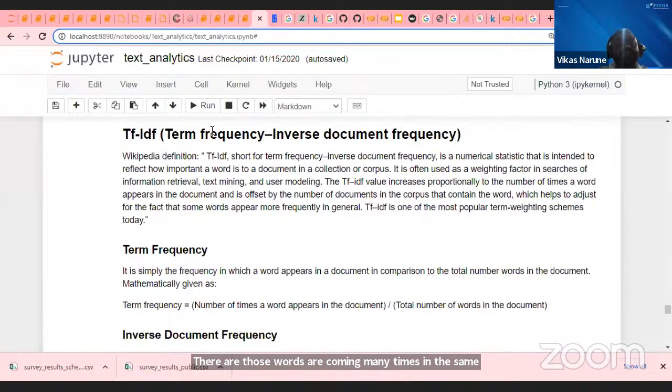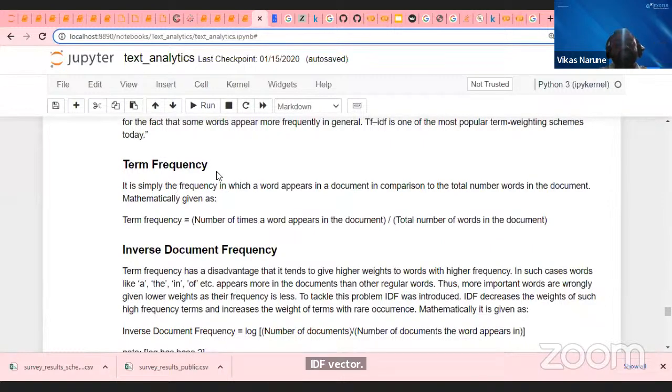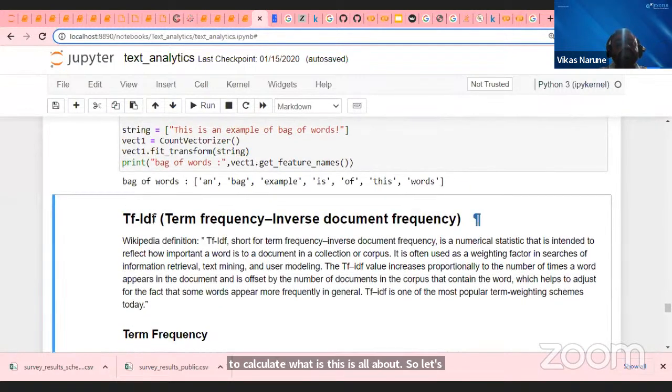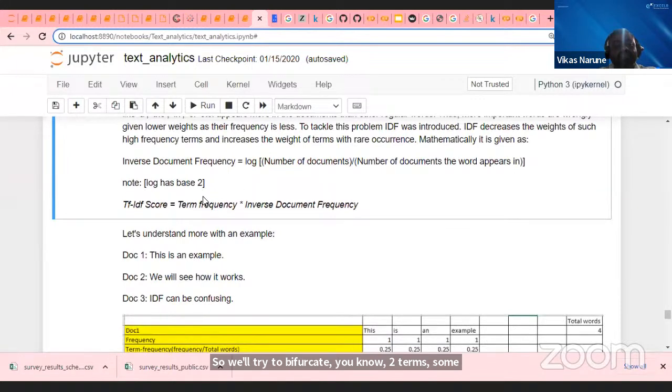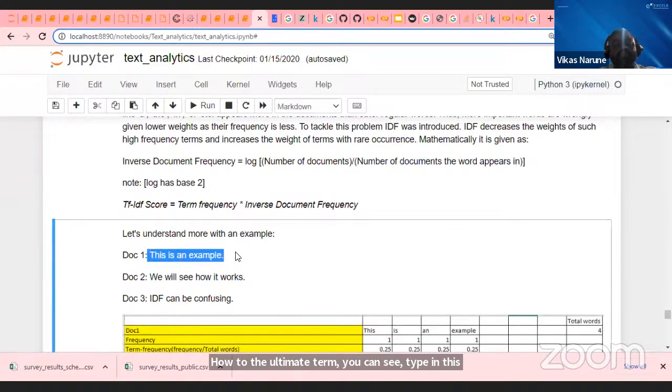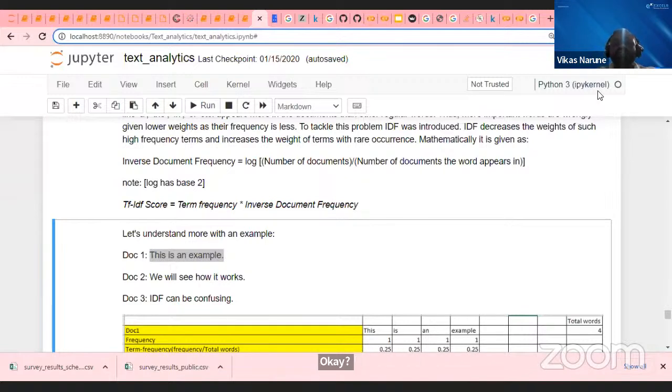Try to understand how this is happening. TF IDF vector. So term frequency, inverse document frequency. So let's imagine this way. We'll bifurcate it into two terms: term frequency and IDF, inverse document frequency. How to calculate term frequency? Let's take the example. So this is my one document. Now I have taken a very simple example, but in one document there could be thousands of sentences. I want to give more weightage to the words which are meaningful and less weightage to the words which are not meaningful, along with the normal counting, while I convert this into numbers. That is my main aim. That is why I'm doing TF IDF.